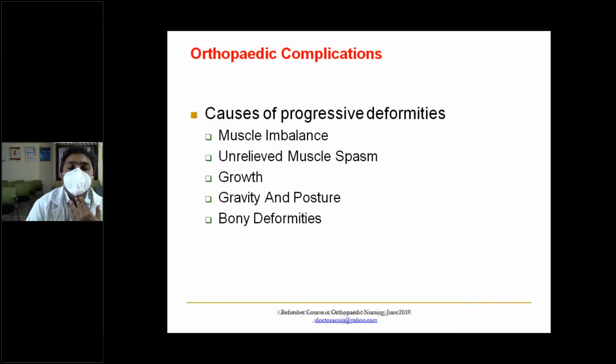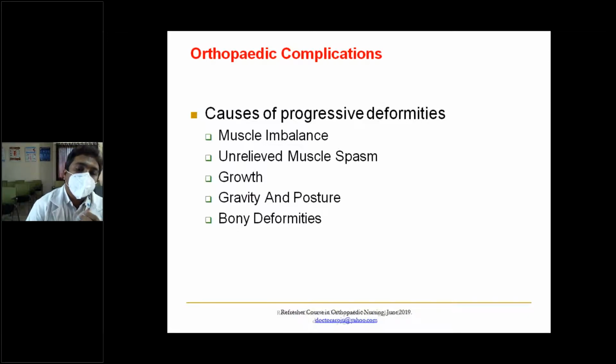So why is there progressive deformity? It is due to muscle imbalance. As I told you, if flexor muscles are more active and extensors are paralyzed, that leads to flexion deformities. Unrelieved muscle spasm also pulls in the same direction. Muscles are in spasm, it pulls in that direction.